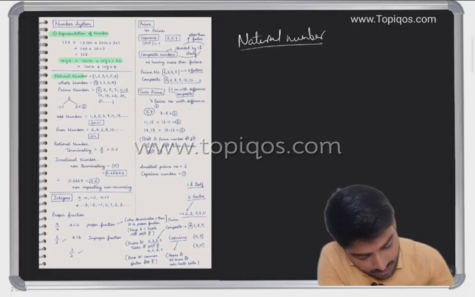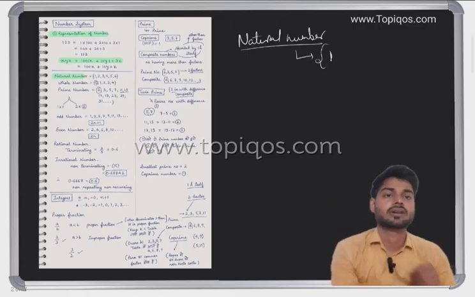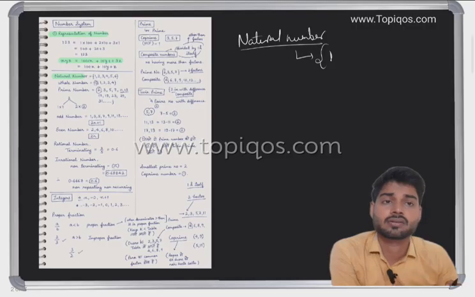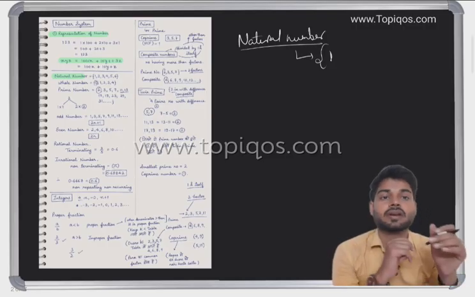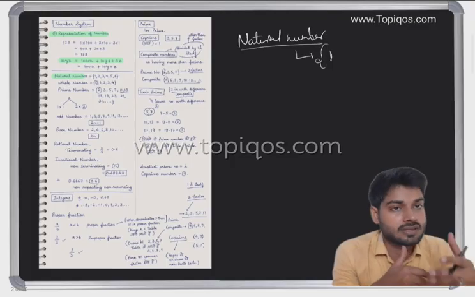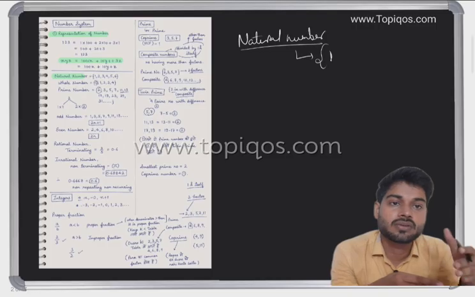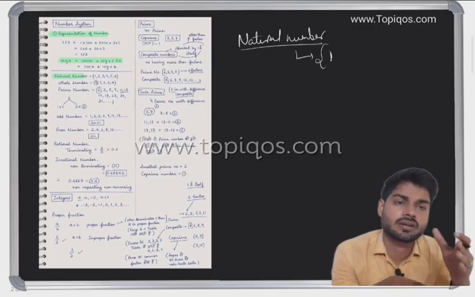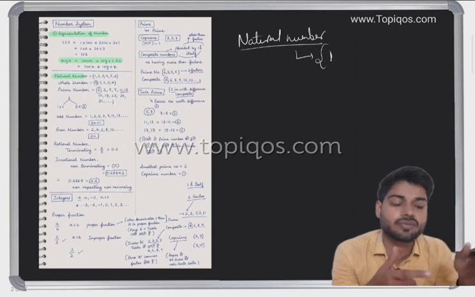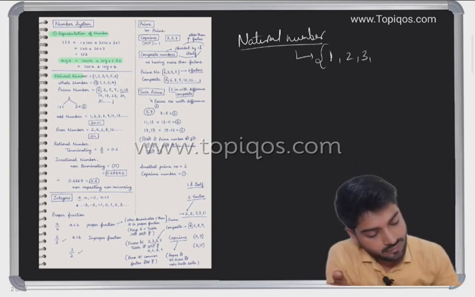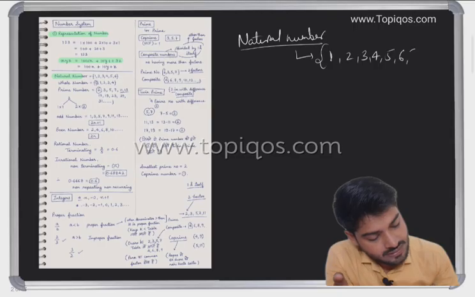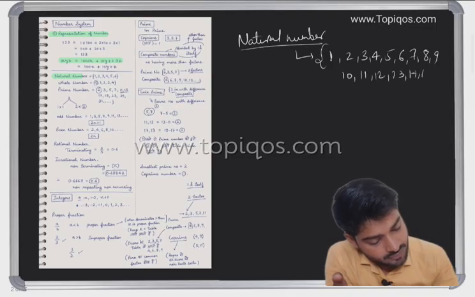Any number which starts with one: 1, 2, 3, 4, 5, 6, 7, 8, 9, 10, 11, 12, 13, 14, 15.